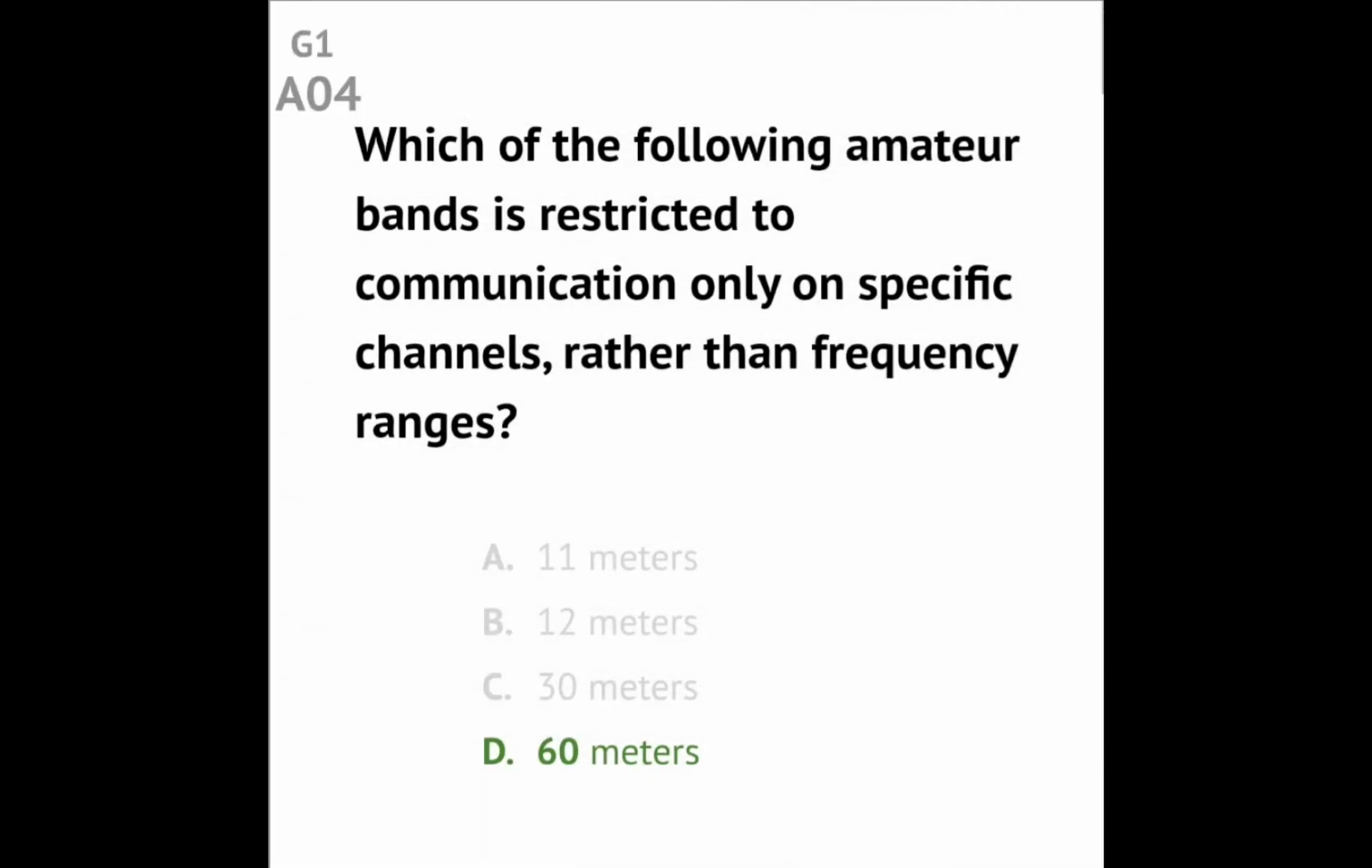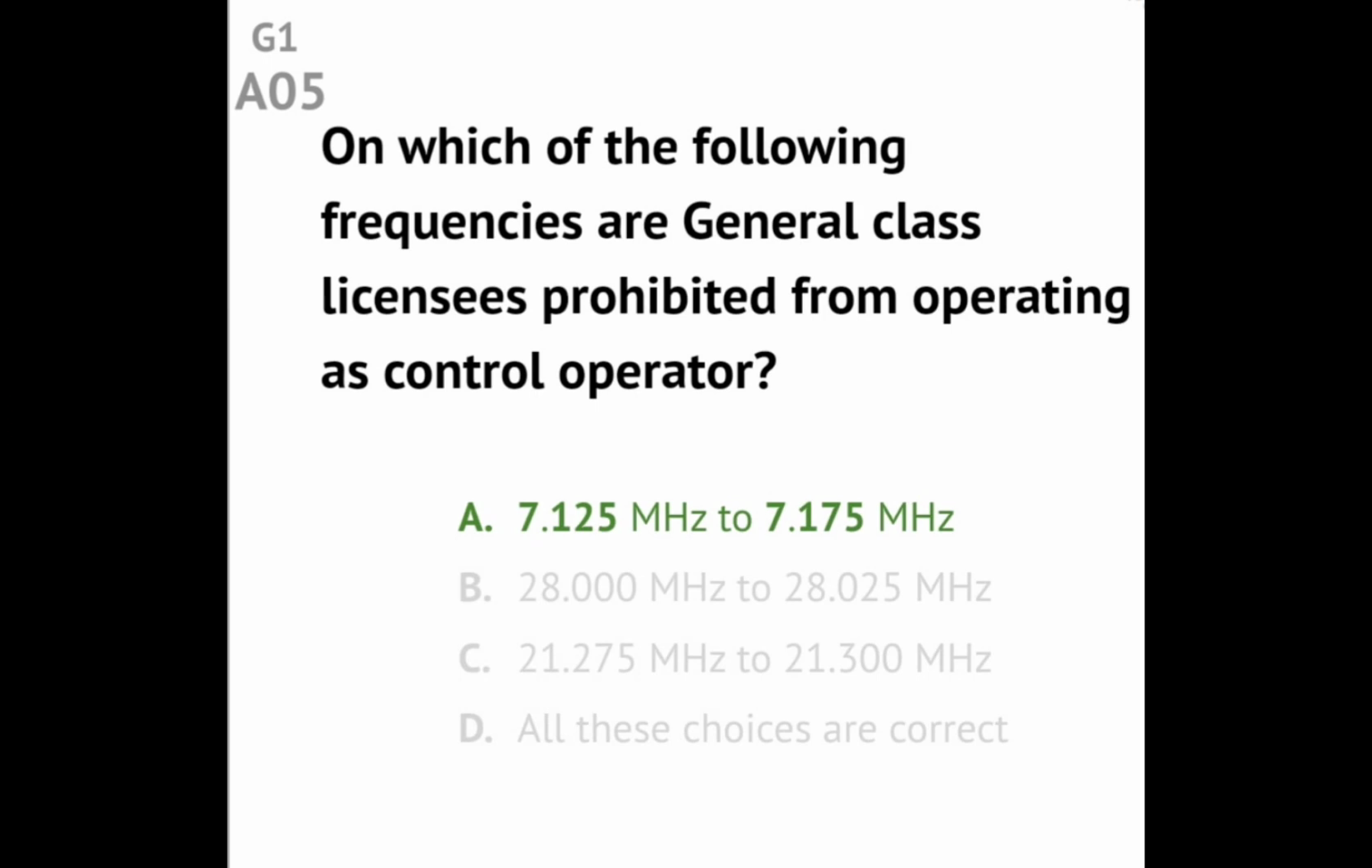Question G1A04. Which of the following amateur bands is restricted to communication only on specific channels rather than frequency ranges? Answer: 60 meters. Question G1A05. On which of the following frequencies are general class licensees prohibited from operating as control operator? Answer: 7.125 MHz to 7.175 MHz.